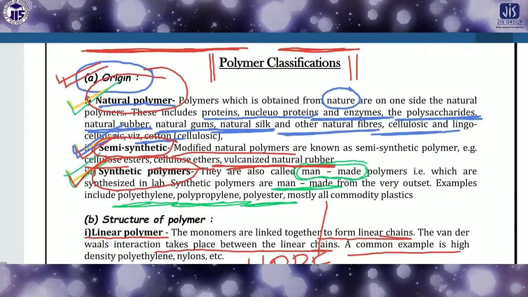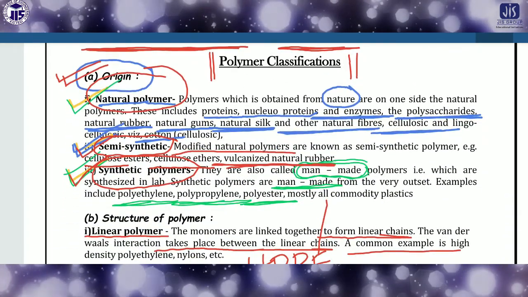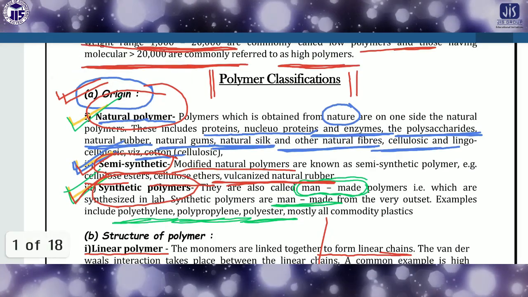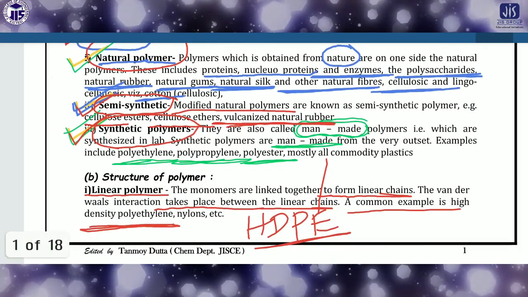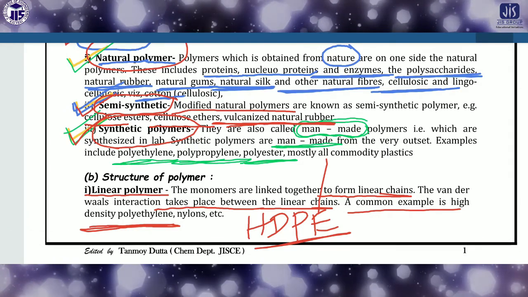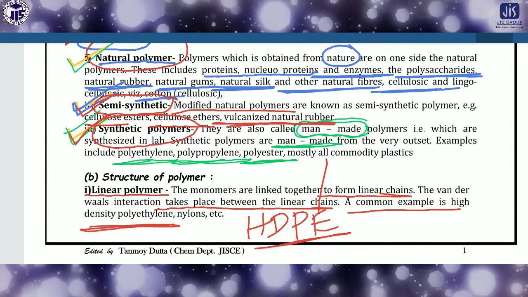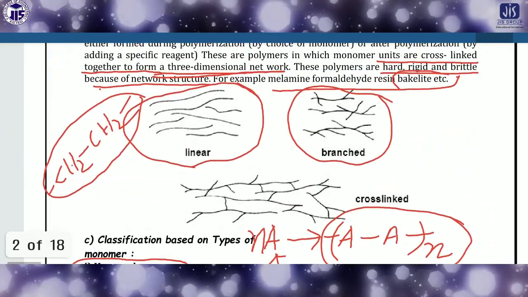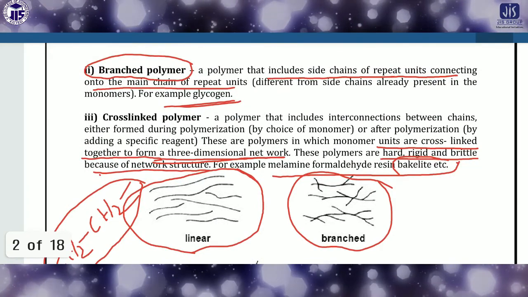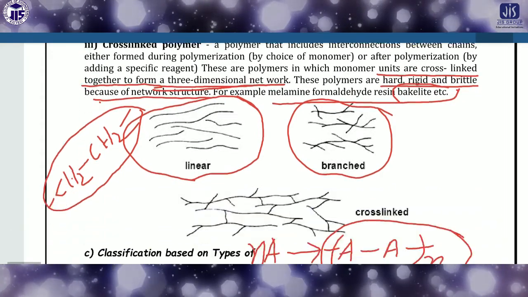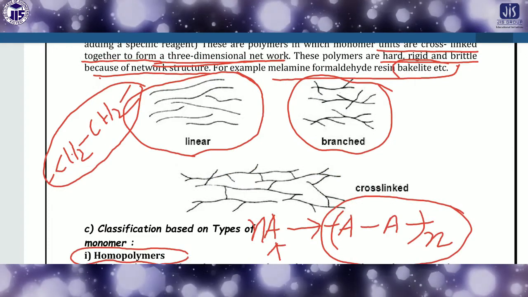Then we discussed how we can classify polymers depending on the origin. There are three types: natural, semi-synthetic, and synthetic polymers. Then we discussed the structure of polymers: they may be linear, branched, or cross-linked.